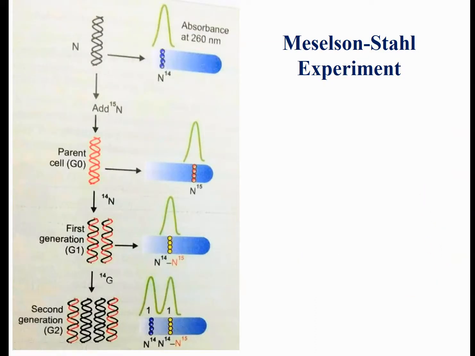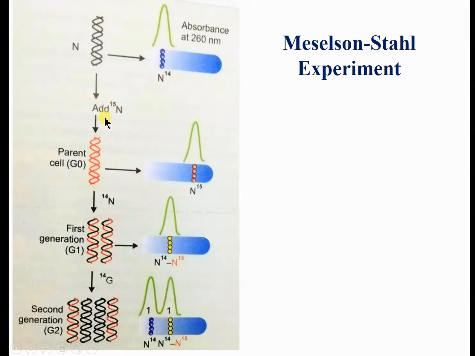This was shown by the Meselson-Stahl experiment. They first took bacteria containing nucleotides with normal nitrogen, that is N14. Then they took these bacteria and put them into another medium that contains radioactive labeled nitrogen, that is N15.